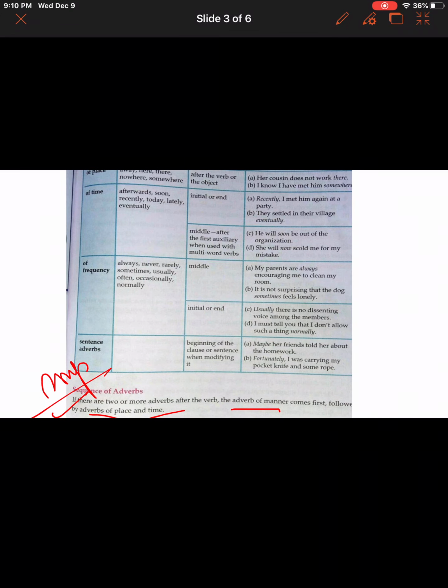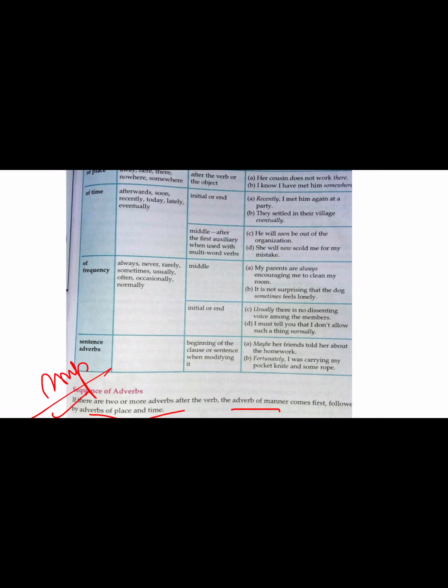Next, C exercise is given that you have to do on your own. This exercise number D, adverb with subject verb inversion, you do not do.